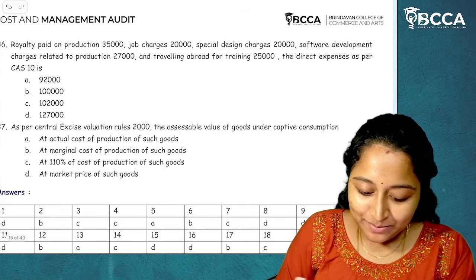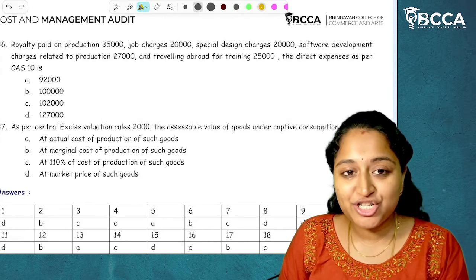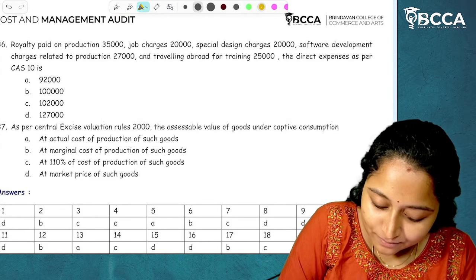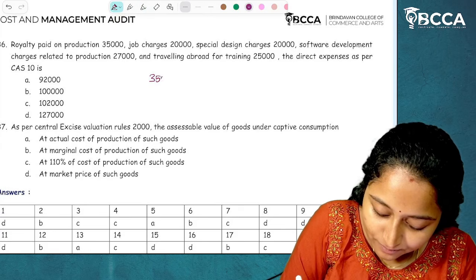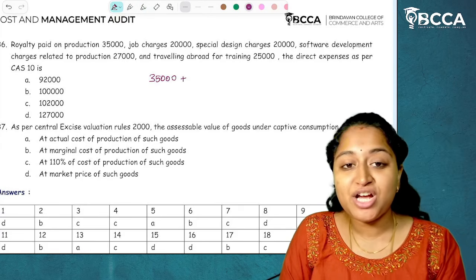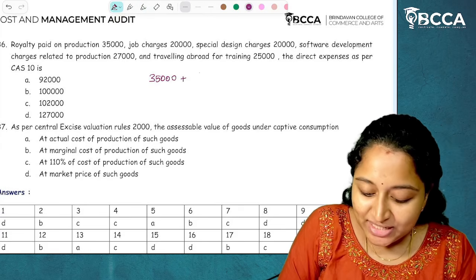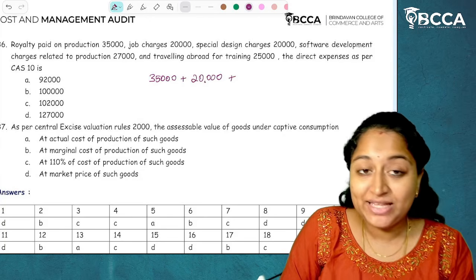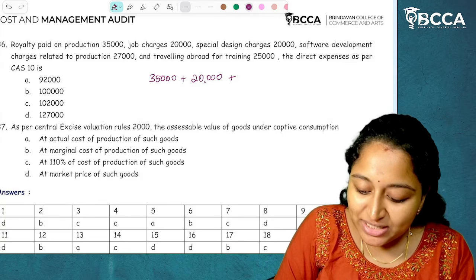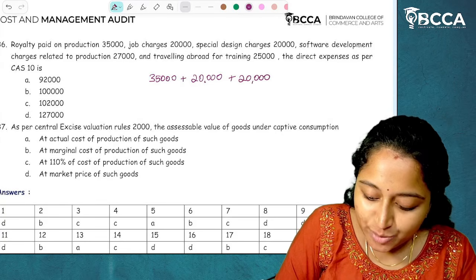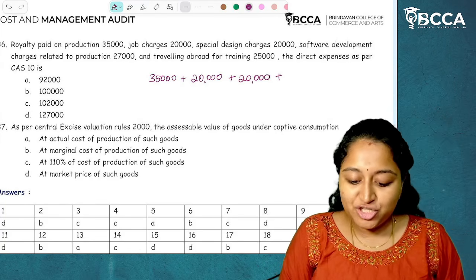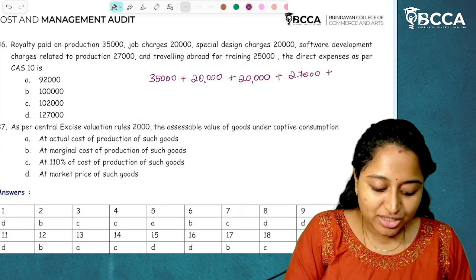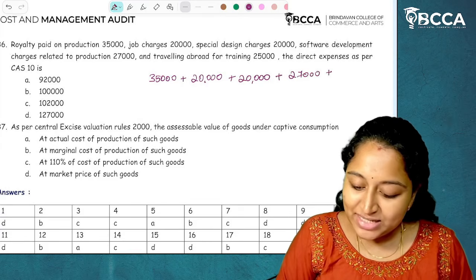So what all will be calculated? Royalty paid on production will be considered. The answer is yes, 35,000. Job charges will be considered. Yes, if there is any job work charges, that also will be included. It is there in the capsule notes clearly. Then special design charges will be considered. The answer is 20,000. Software development charges, the answer is yes, 27,000. Then traveling abroad charges will be considered. The answer is yes, it is 25,000.